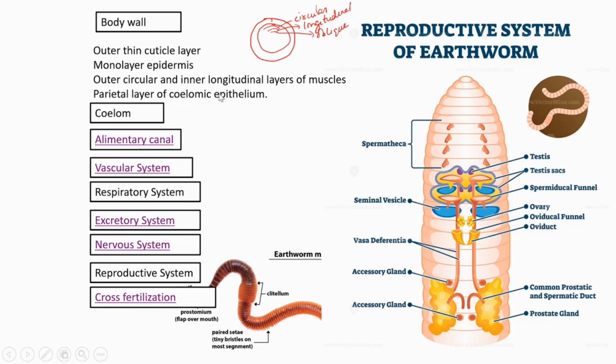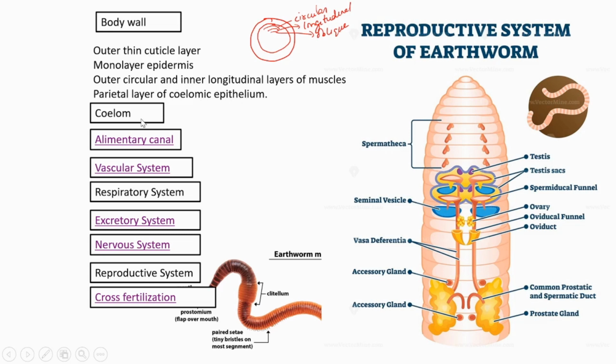That's about the body arrangement. And below these three muscle layers is the parietal layer of coelomic epithelium. That's about the body wall.